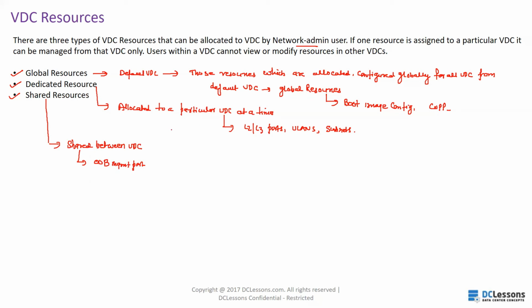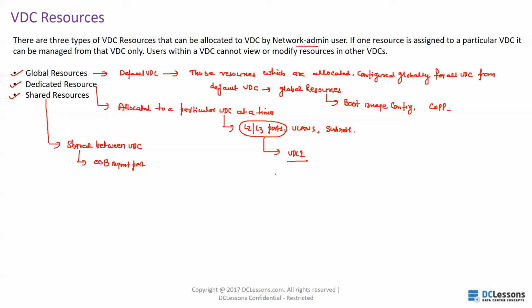Now let's talk more about the dedicated resources. What happens with layer 2 and layer 3 ports? When you power on your chassis, you will be a part of the default VDC, and all the physical interfaces belong to the default VDC, VDC1. So VDC1 is the default VDC. As soon as we create a non-default VDC, we have to assign Ethernet ports to that particular non-default VDC. And when we allocate an interface to a non-default VDC, all the configuration for that interface will get erased, and that port will be assigned to that VDC.